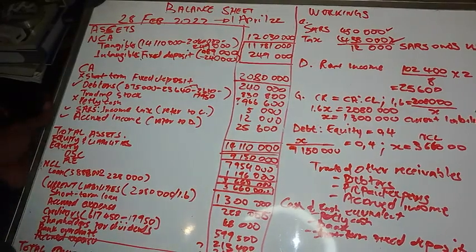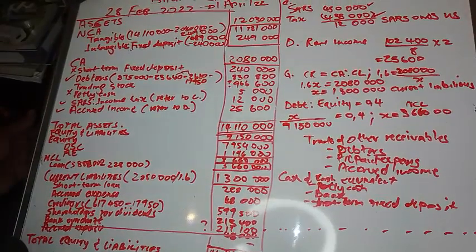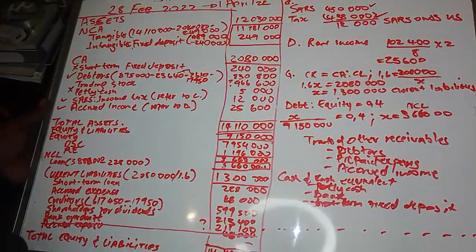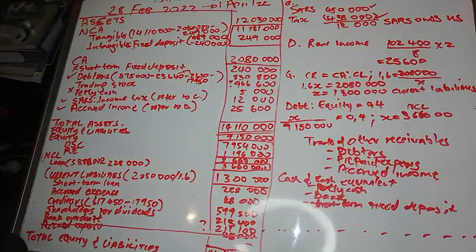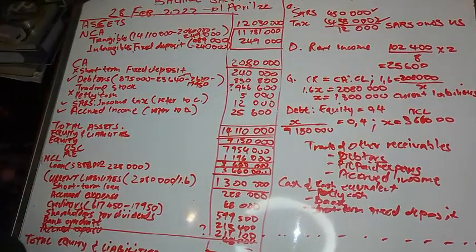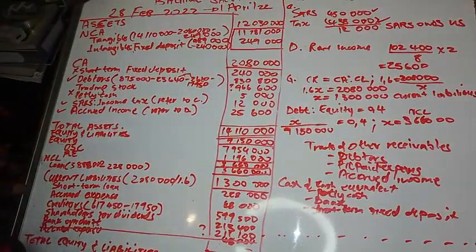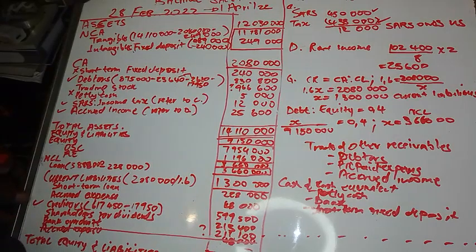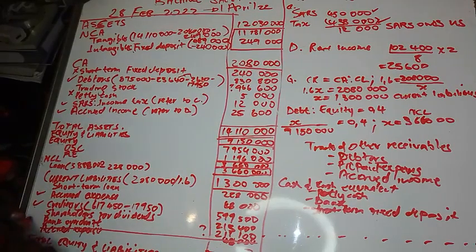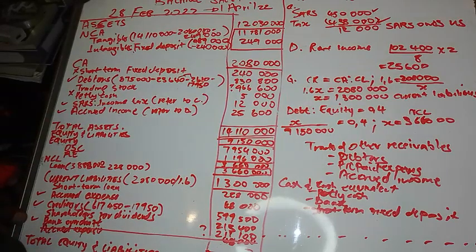Now let's go to liabilities, right? On liabilities, you've got your creditors. Let's start with creditors, right? You must add creditors to accrued expense, right? And then you add it to the bank overdraft, right? And then what else?